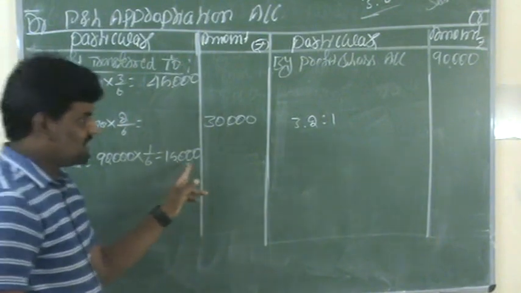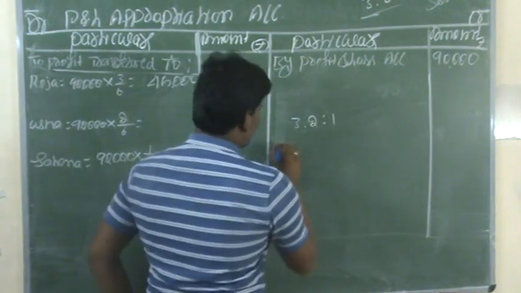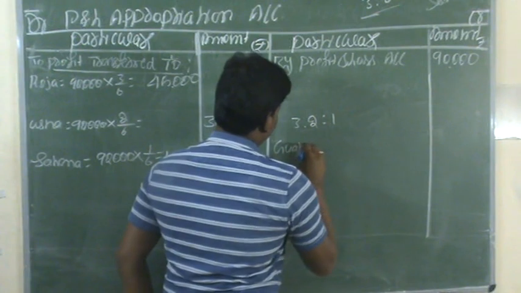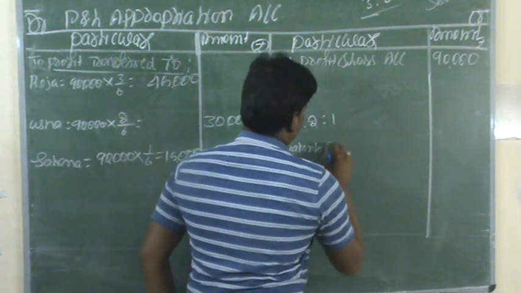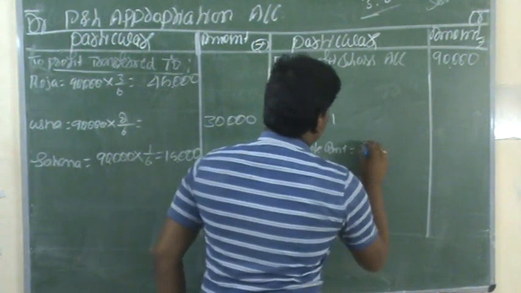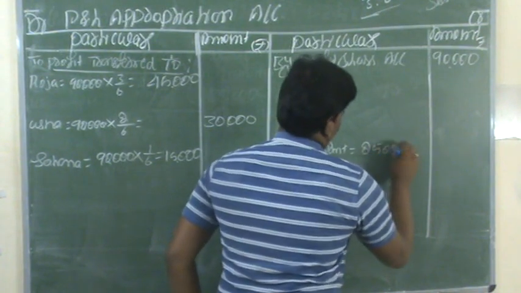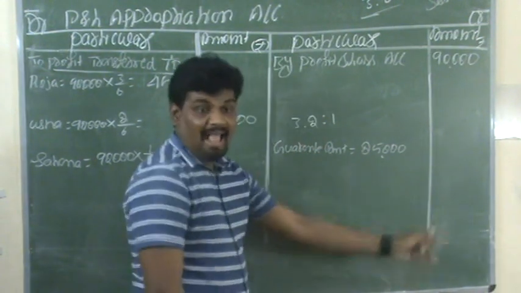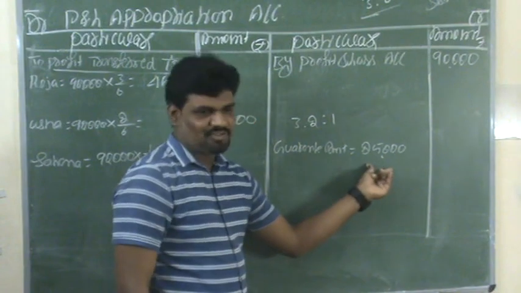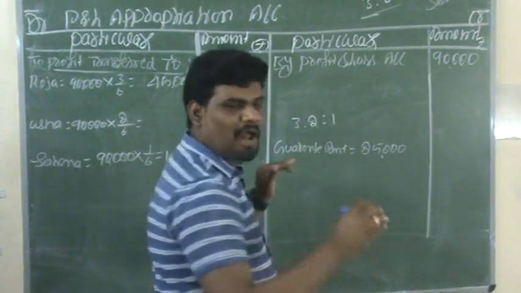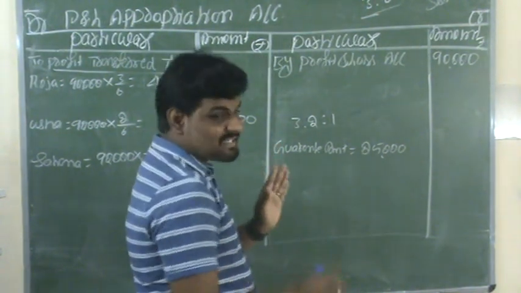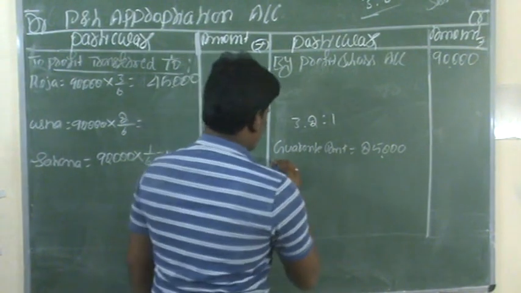Actually, the guaranteed amount is 25,000, but as per the profits and losses sharing ratio, she got rupees 15,000.